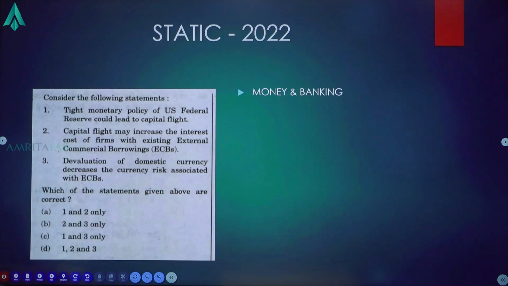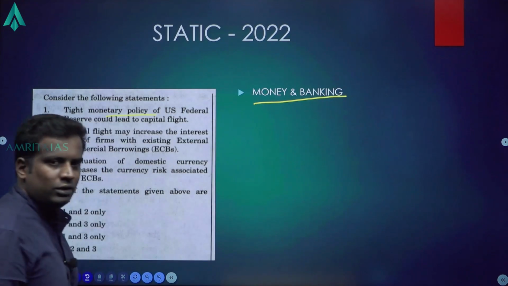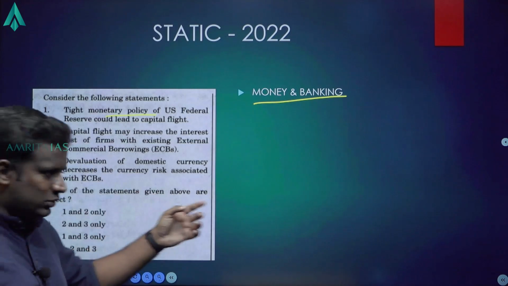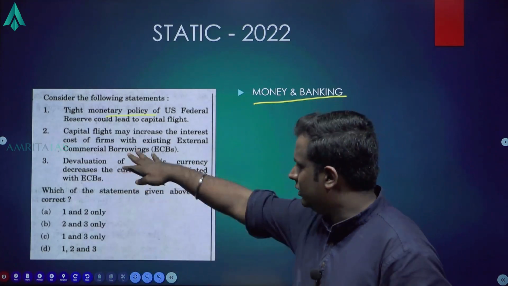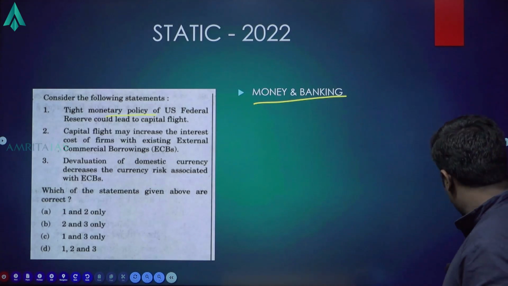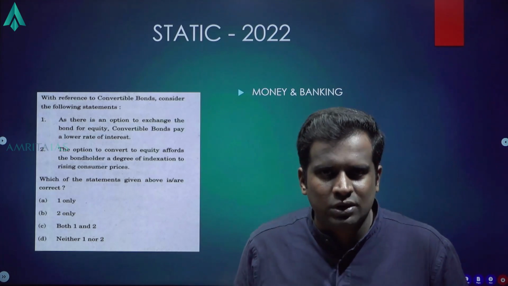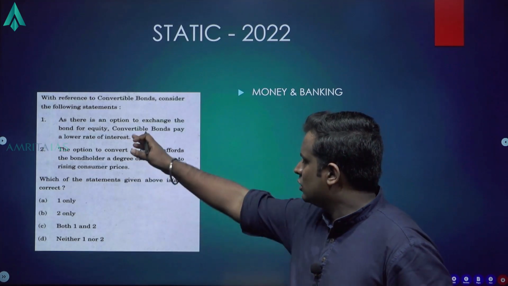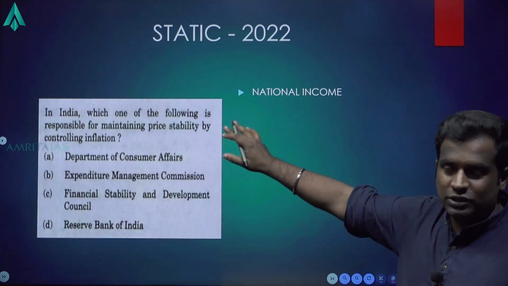Then tight monetary policy of US Federal Reserve could lead to capital flight. Monetary policy, again money and banking. If you look at your previous slides, monetary policy comes under money and banking. Then convertible bonds, bond yield, everything comes under money and banking again. Again, I put it under money and banking. Static portion has not yet ended.